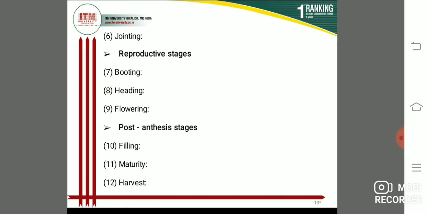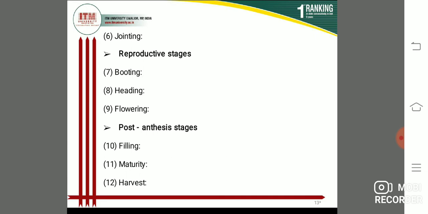Next, students, jointing. At this stage, the plant starts to elongate when the nodes start developing above the crown node. So this is jointing. Third, students, the reproductive stage. This includes booting. In booting, the uppermost leaf swells out into a flag holding the spike in it. So this is booting.